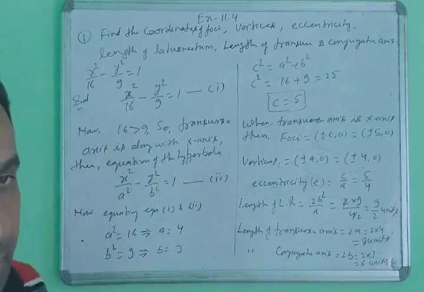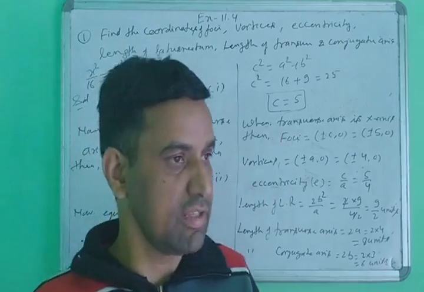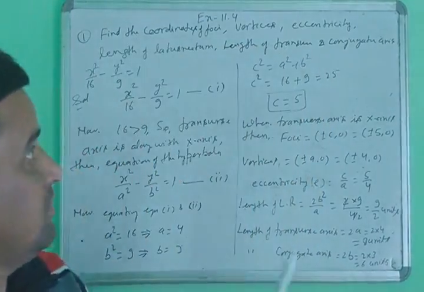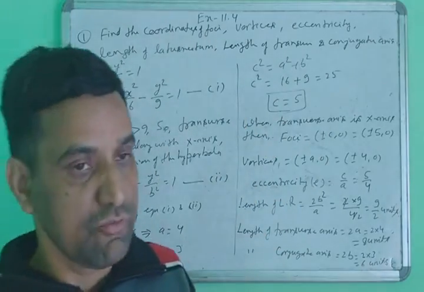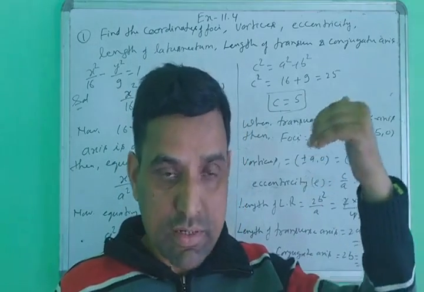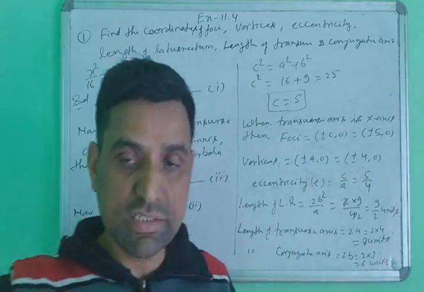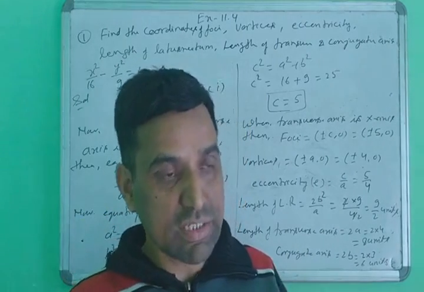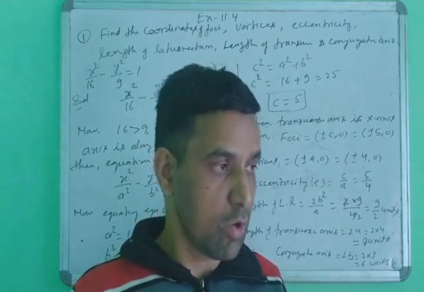According to this, you solve every question that asks to find the foci, find the LR, find the eccentricity, find the vertices of the hyperbola. In the same way, you solve every question. First thing, check which axis is the transverse axis. If the x-axis is transverse, then go according to this way. Suppose your y-axis is the transverse axis, then you use the identity y square upon a square minus x square upon b square equal to 1. According to this way you will solve it.